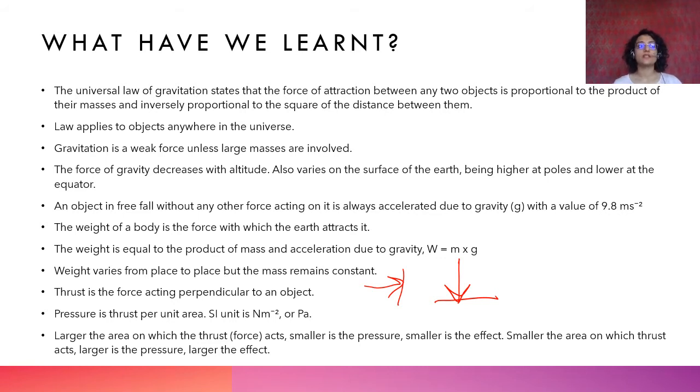And we have also seen the reason why big trucks or big buses or tanks have larger wheels, or tanks move on this chain, or why camels have big feet, or why you will sink in sand if you're standing on your 2 feet, but you will not sink if you are lying on your back. So all of these things can be explained by the last point, that the larger the area on which the thrust or force acts, smaller is the pressure and smaller is the effect. Smaller the area on which the thrust acts, larger the pressure, larger the effect. Okay, so I assume that you have understood all of this, and therefore I'm going to start moving forward.